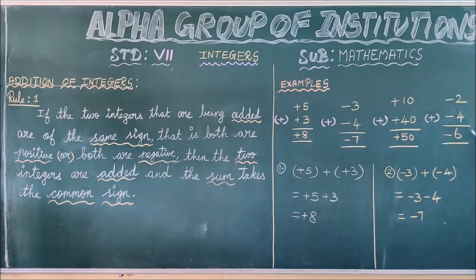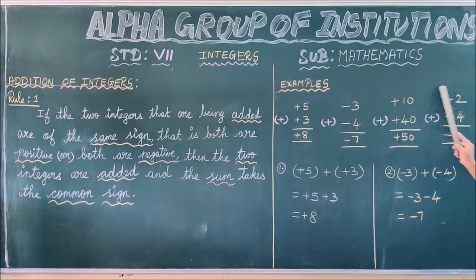Now you say the answer for this question. What are the given integers? Minus 2, minus 4. They have the common sign. So as per rule 1, what do you have to do, children? Yes, we have to add the two integers by ignoring the symbol. What are the two integers? 2 and 4. Add 2 with 4. What do you get? 6. What is the symbol for the sum? Yes, minus. That is the common sign. Thus the answer is minus 6.